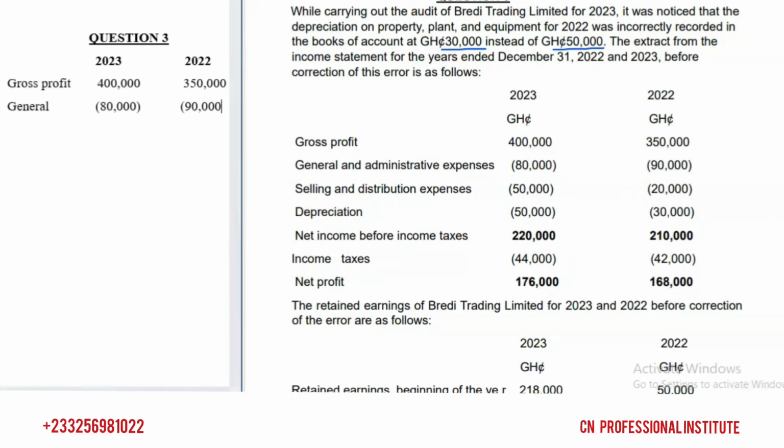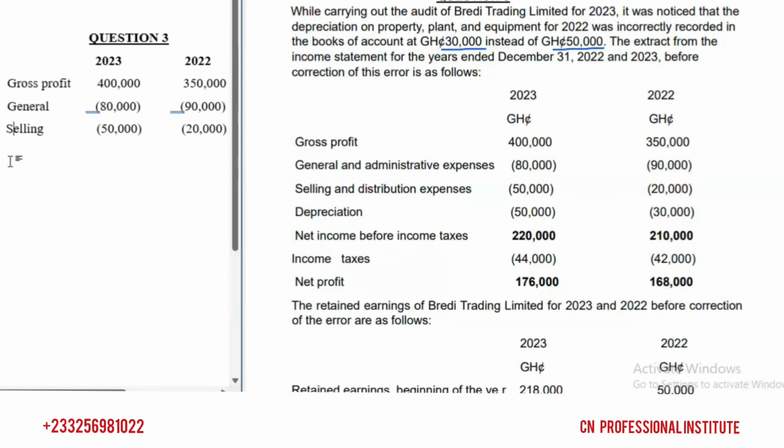Then we have the next expense, selling expenses. For 2023 we have 50,000, and for 2022 we have 20,000. So there's no error with the general and the selling.